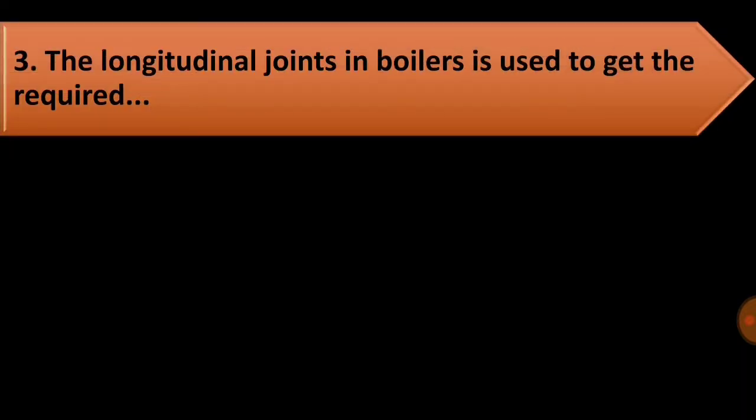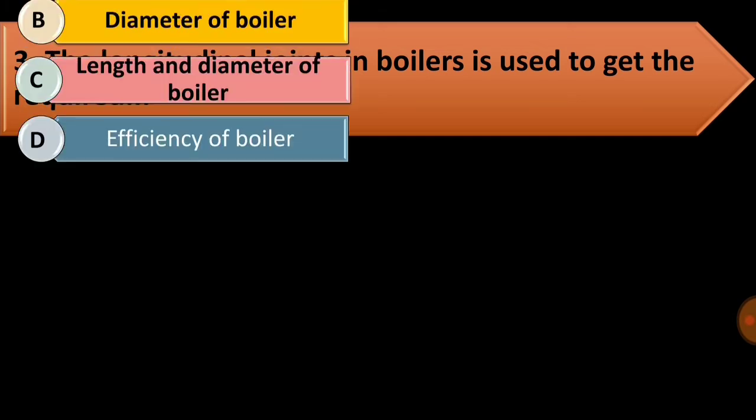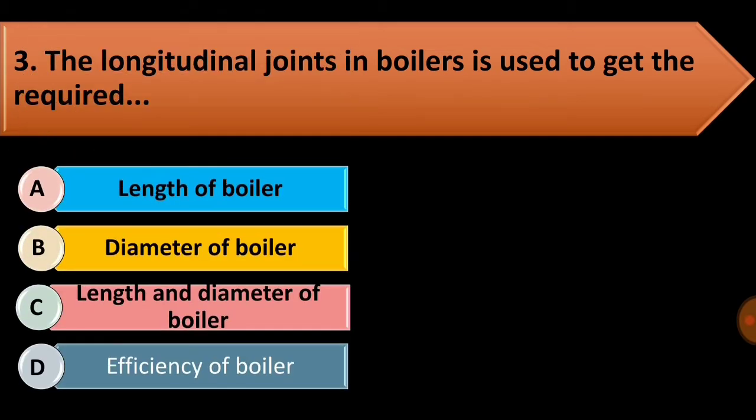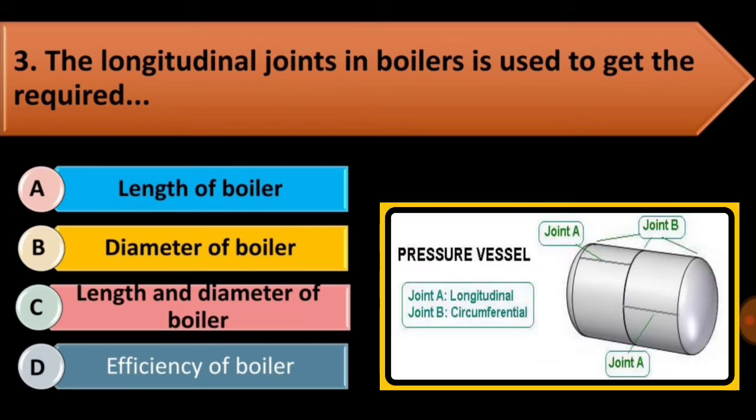Moving with third question, the longitudinal joint in boiler is used to get the required. Options are given: length of boiler, diameter of boiler, length and diameter of boiler, and efficiency of the boiler. So when in question it is asked that it is for longitudinal joint in a boiler, then always taken as diameter of the boiler. Here I have attached some photographs for your reference, in which you can see that it is used for diameter of the boilers.